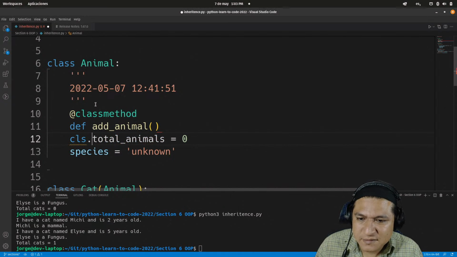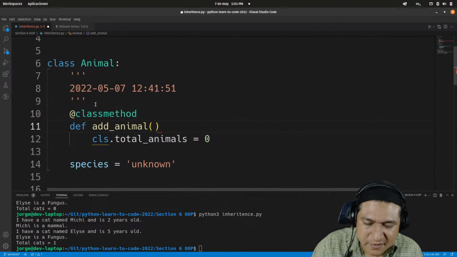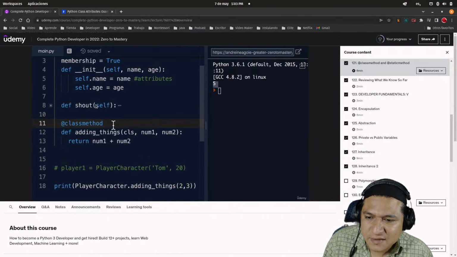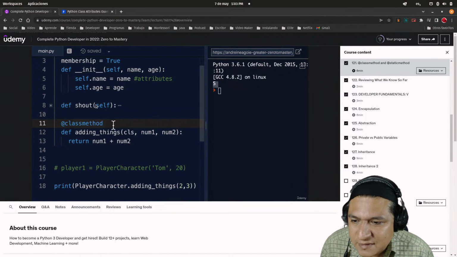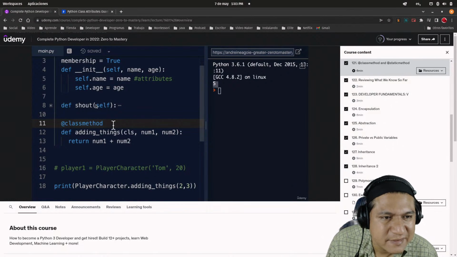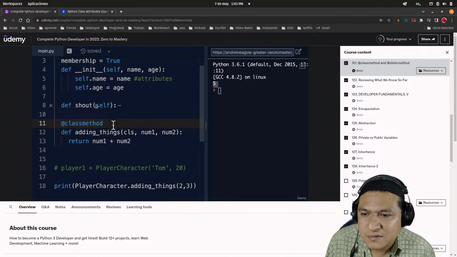Can I use this? And a species. This is object level, okay. I wonder if I can use the CLS keyword for this, which implies that attributes, okay.